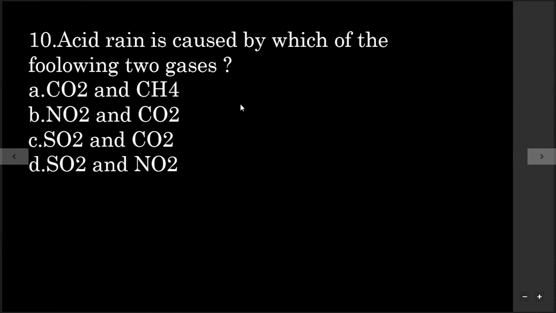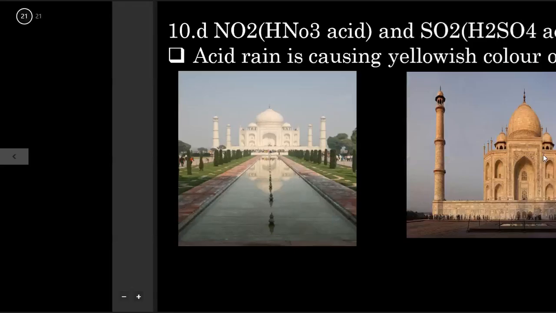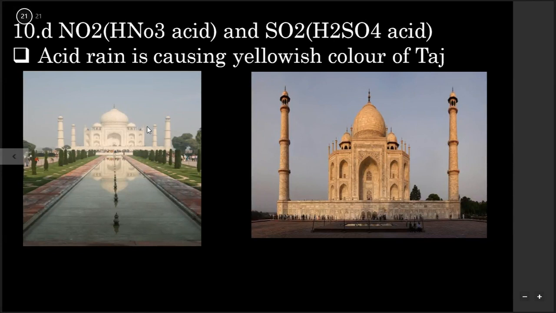Now the last question of the day is, acid rain is caused by which of the following 2 gases? Option A is CO2 CH3, option B is NO2 CO2, option C is SO2 and CO2, and option D is SO2 and NO2. So we all know acid rain is caused by these gases only: sulfur dioxide and nitrogen dioxide. And sulfur dioxide creates sulfuric acid H2SO4, and nitrogen dioxide creates nitric acid HNO3, which cause acid rain.